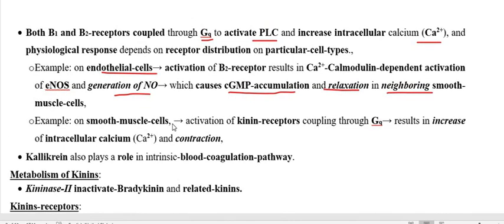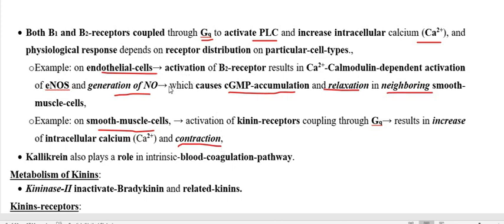When the same kinin acts directly on the smooth muscle, then it produces just the opposite activity, that is contraction. So this is the indirect effect.